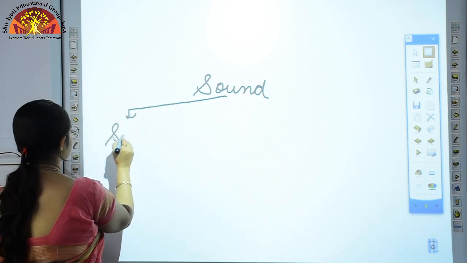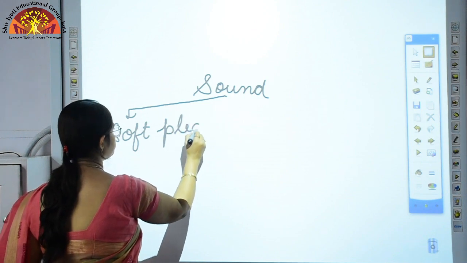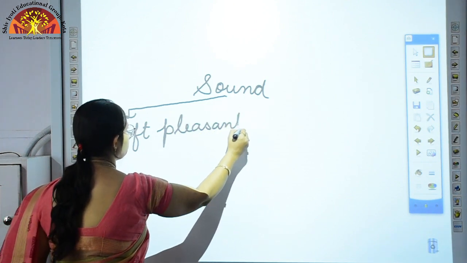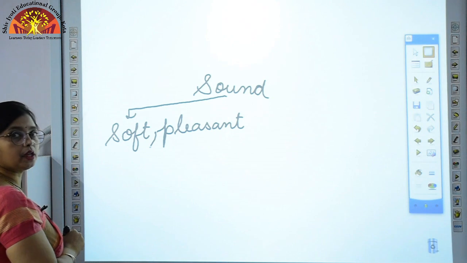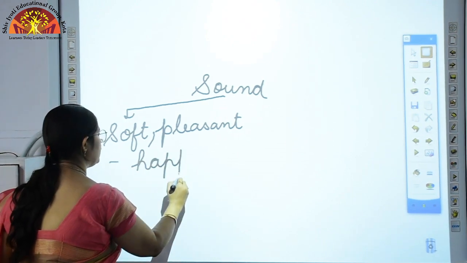First type is soft and pleasant. Now soft and pleasant, this type of sound makes us feel happy.